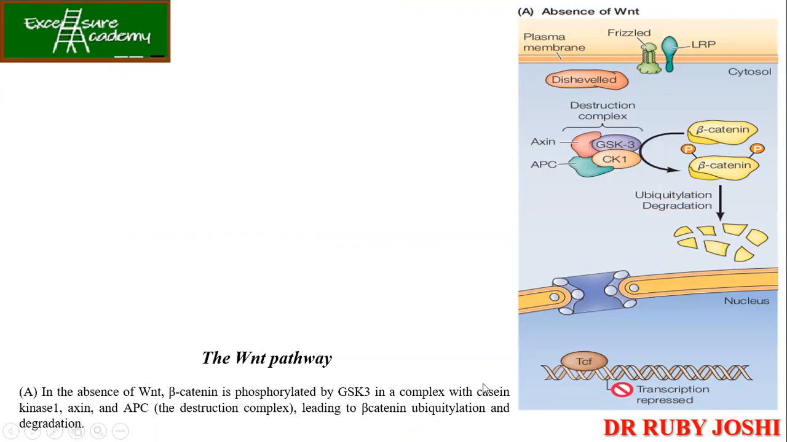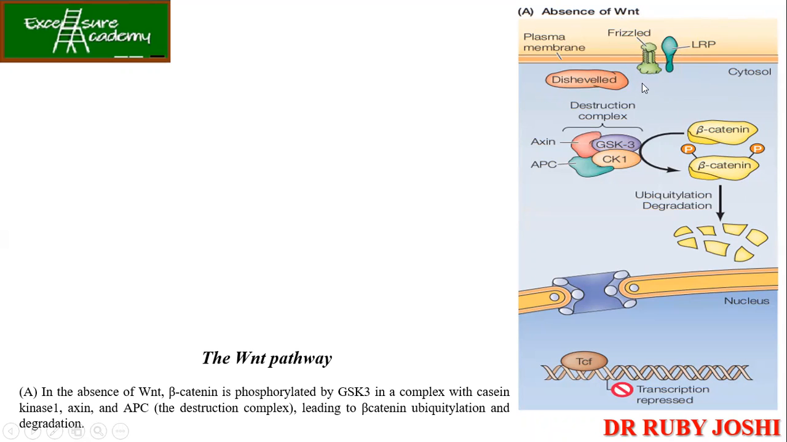In the Wnt pathway, whenever there is an absence of the Wnt, Wnt actually यहाँ पे क्या है? It is the ligand, right? So this Wnt is in the absence. So आपका Wnt signal नहीं है. So what will happen then? The frizzled and LRP receptors are kept like that only, right?